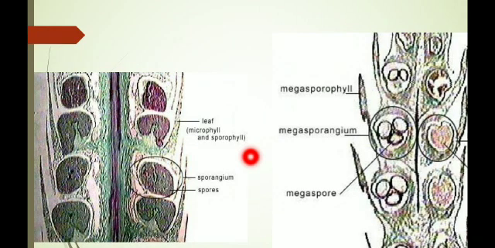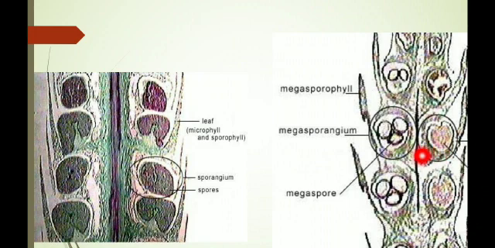Then the species possess either homosporous or heterosporous condition. Homosporous means producing one type of spores, for example Lycopodium species. Heterosporous means different, so producing two different types of spores, one being the megaspore in the megasporangium and the other the microspore in the microsporangium. So here only one type of spore is present, which is homosporous, and here there are two different types of spores, which is heterosporous.